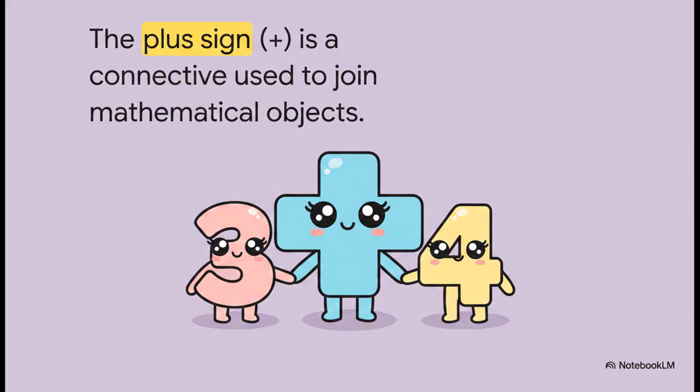So what about the plus sign? Well, think of symbols like the plus, minus, or multiplication signs as conjunctions, kind of like the word and. They act as the glue connecting our mathematical nouns together. In our mathematical grammar, we call these connectives, mainly because they simply join objects of a given type to create a compound object of the exact same type.